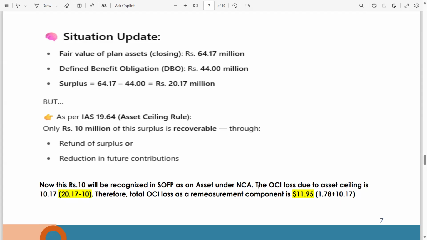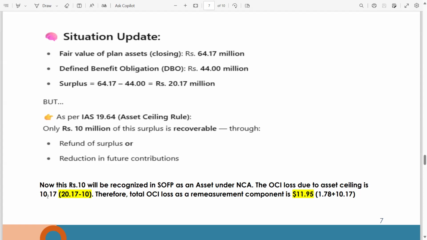Now you are left with 10.17. The OCI loss due to asset ceiling is 10.17. 20.17 minus 10 gives you the asset ceiling loss. Remember, asset ceiling loss will also be reported in OCI.